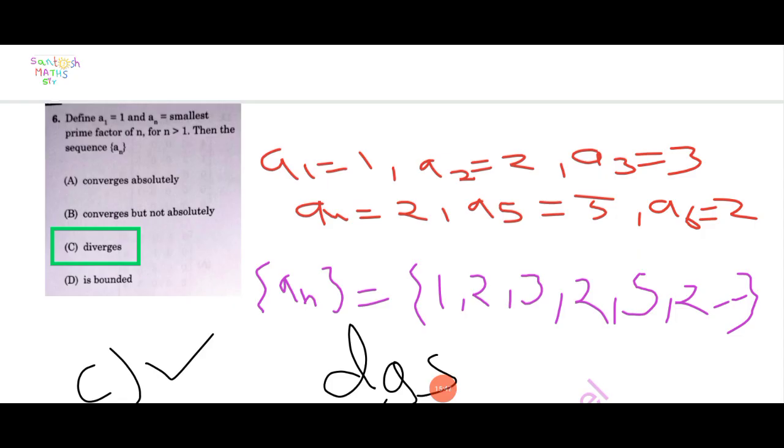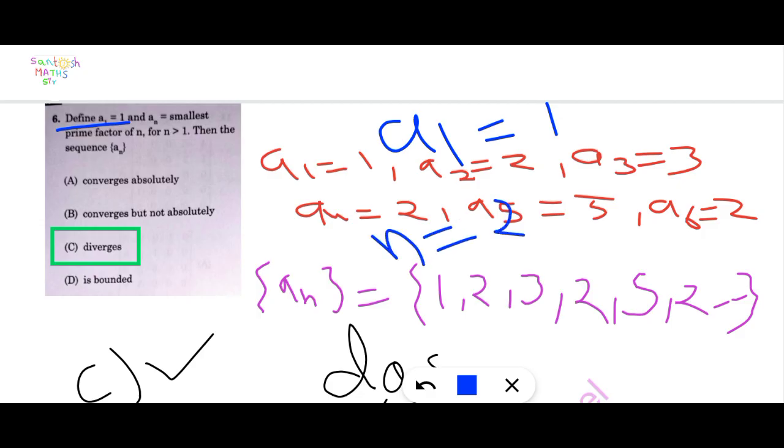Define a1 equal to 1 and an is equal to the smallest prime factor of n. First of all, read the question carefully. Define a1 is equal to 1, and an is equal to the smallest prime factor of n for n greater than 1. Let us suppose n is equal to 2. What is the smallest prime factor? For n is equal to 2, we get smallest prime factor 2.